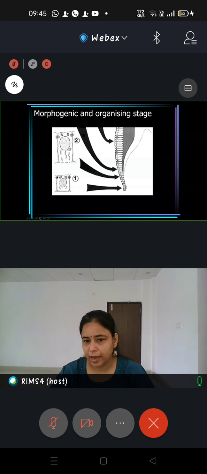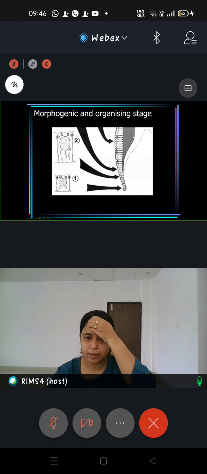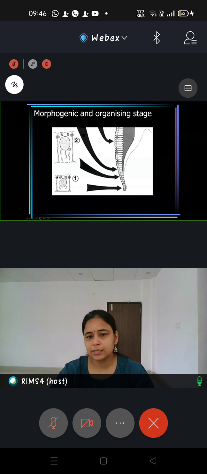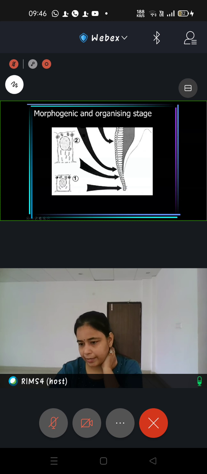First of all, there is reversal of polarity. Can you see the nucleus was in the middle of the cell and it has now started moving away? So this is the proximal end of the cell towards the basement membrane or dental papilla, and this is the distal end of the cell. So the nucleus has started moving away from the proximal end towards the distal end. All the organelles will come and deposit here. And while the first layer of dentine has formed, this is called reversal of polarity.